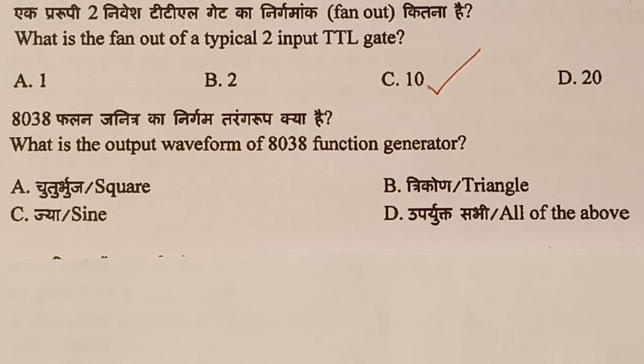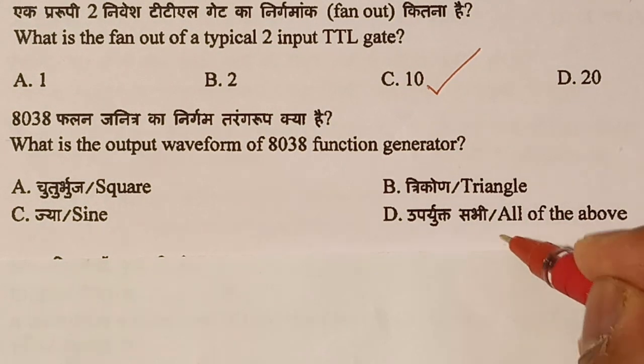Question number 78. What is the output waveform of 8038 function generator? The question itself is telling function generator. This 8038 is an integrated chip. It can generate square wave, it can generate sine wave, it can generate triangle wave. So the answer is option D, all of the above.